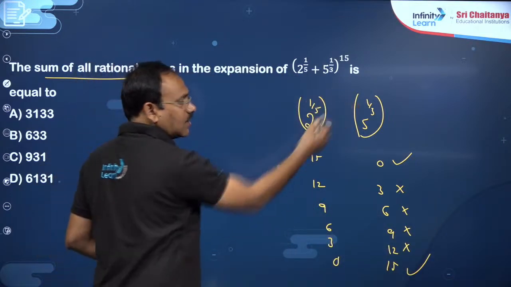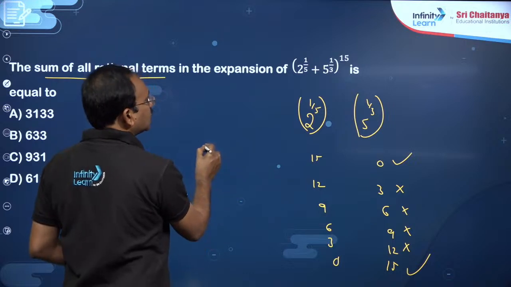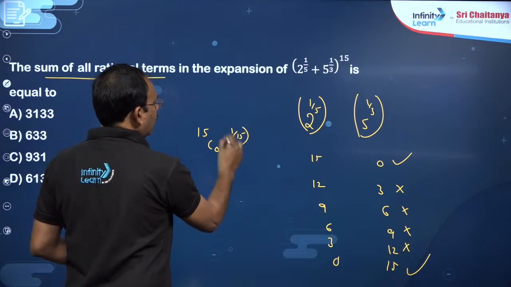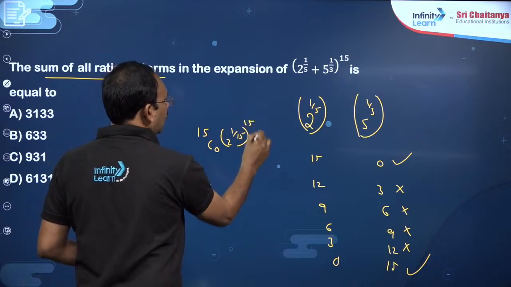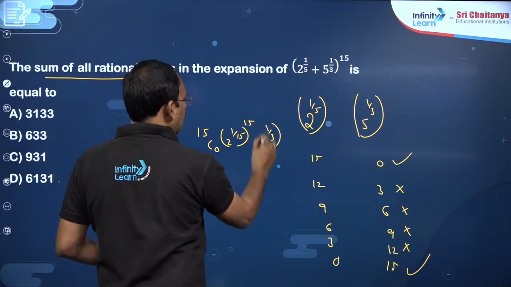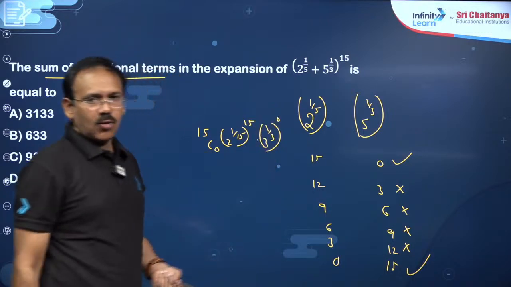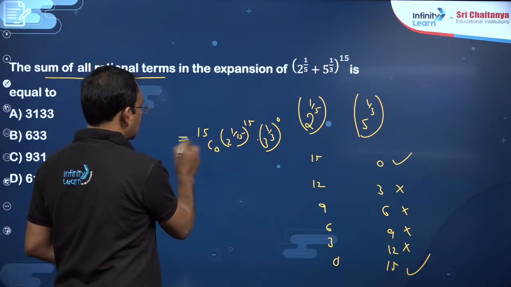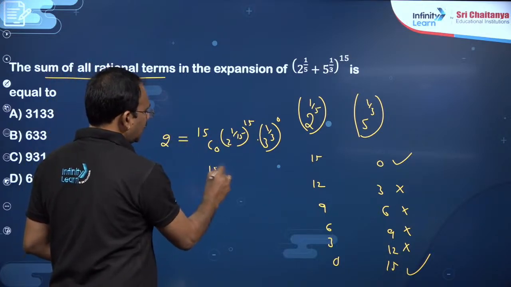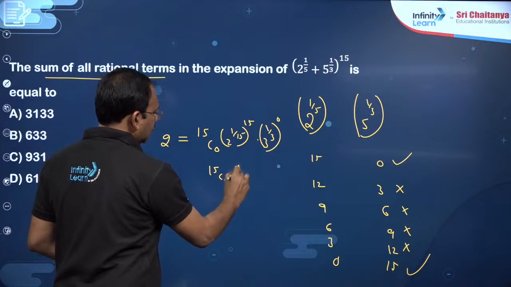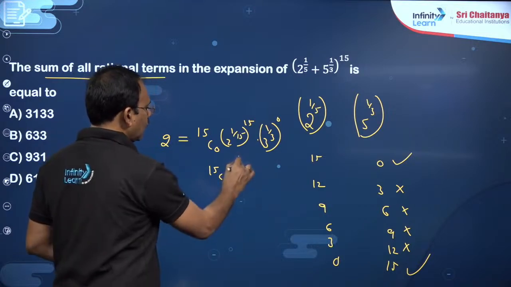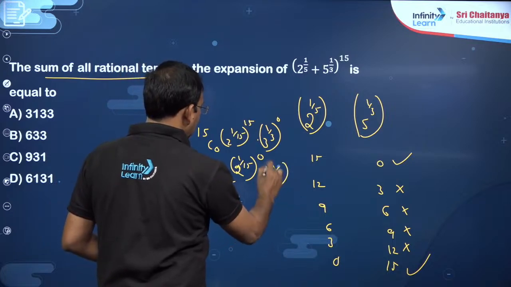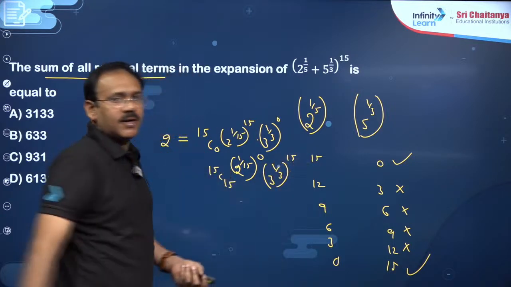Here the power is 15, here 0. What is that combination? 15C0 into 2 power 1 by 15 power 15 into 3 power 1 by 3 whole power 0. This is one combination, which is nothing but 2. The second combination is 15C15 and 2 power 1 by 15 power 0 into 3 power 1 by 3 power 15, my dear friends.